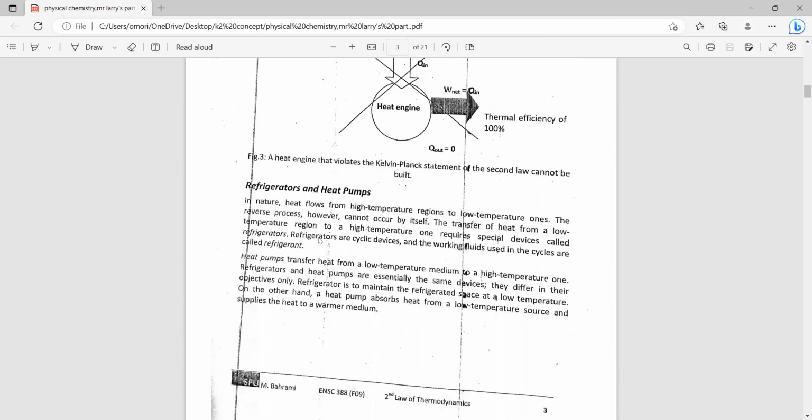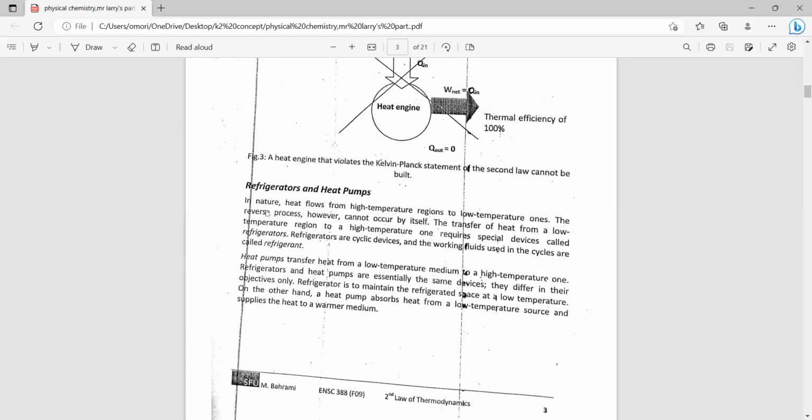So let's look at the next one, refrigerators and heat pumps. Now, basically, they work under the Clausius statement, that it is impossible to have heat flowing from a cold region to a hot region.